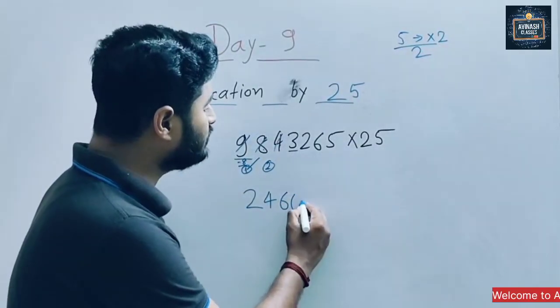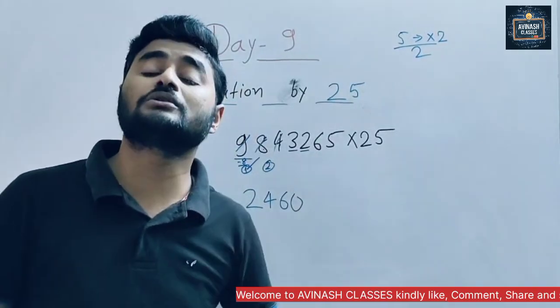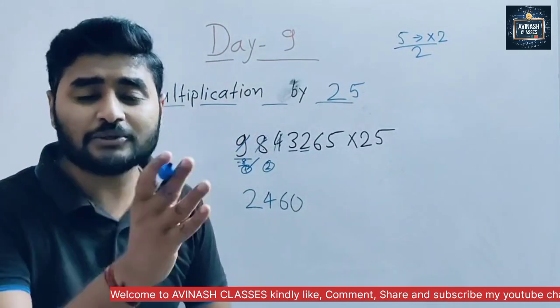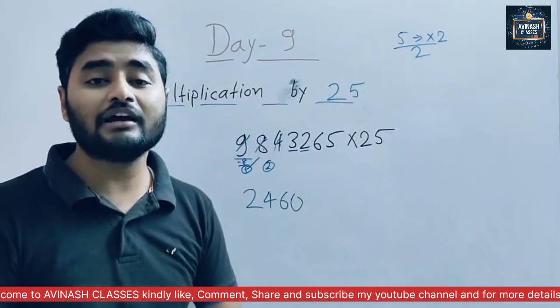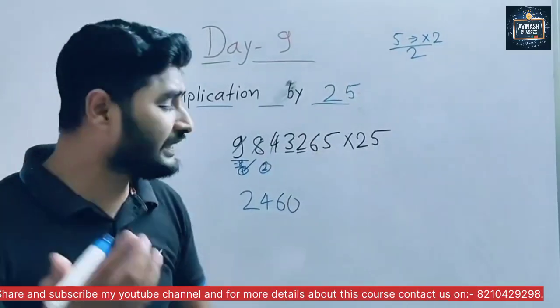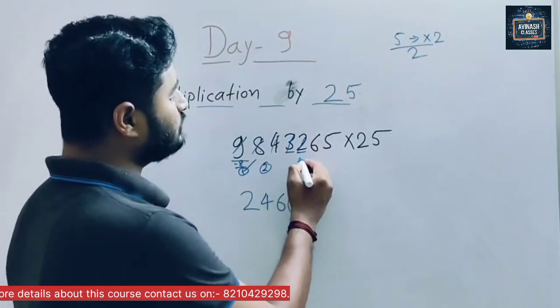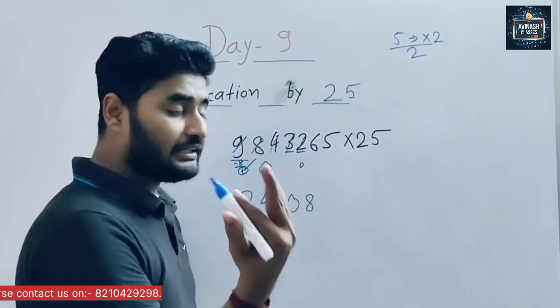So we keep 0 here and take the next number. Now it becomes 32. How many times does 32 come in the 4 table? 8 times. So here we write 8. Again these two are completed, and here also we get 0.